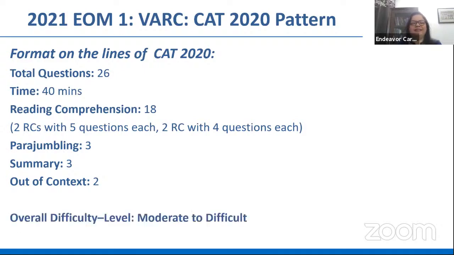You will want to consider the difficulty level of this paper as moderate to difficult. It wasn't an easy paper like the original OMC that all the Endeavour students had seen. The OMC 0 paper had a fairly doable VARC sectional. This was more difficult compared to that. Let's look at why we are rating this as a moderate to difficult sectional.